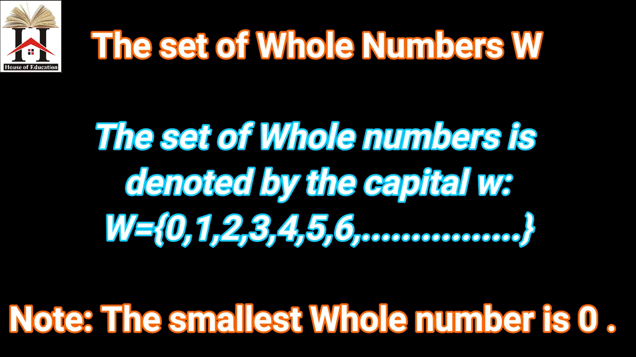The set of whole numbers is denoted by the capital letter W. W set is equal to 0, 1, 2, 3, 4, 5, 6 and so on. Dear students, the counting numbers when the counting starts from 0, these numbers are called whole numbers. Note: the smallest whole number is 0.